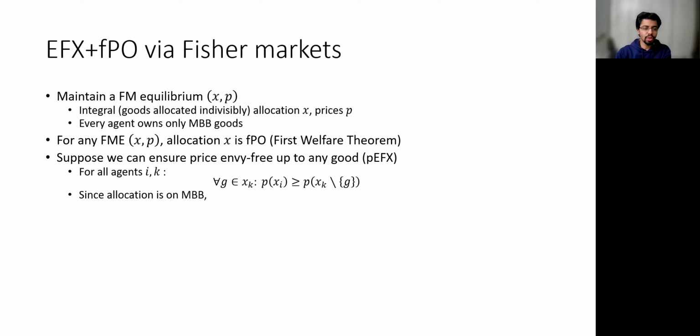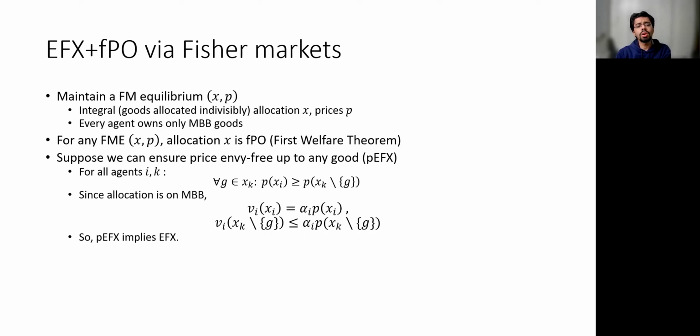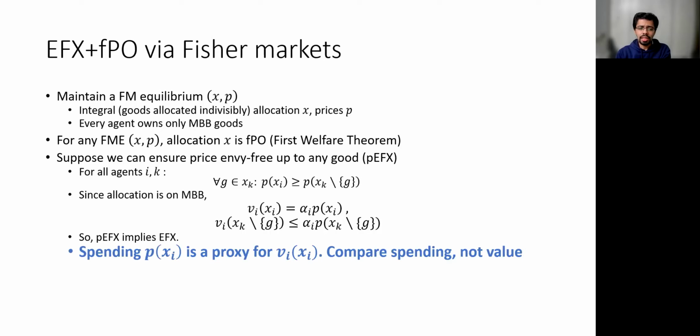Then, because the allocation is on MBB, an agent's value for her own bundle is proportional to her spending, and her value for the bundle of somebody else is at most the spending of the other bundle. So in this sense, PEFX is a stronger condition than EFX. And the key message is that the spending works as a proxy for the value. Another use of this is that we can now compare different bundles using their total spending instead of using values, which isn't possible because different agents can have different valuation scales.